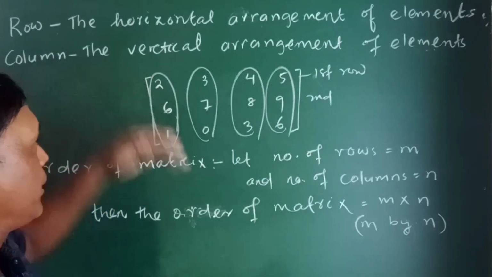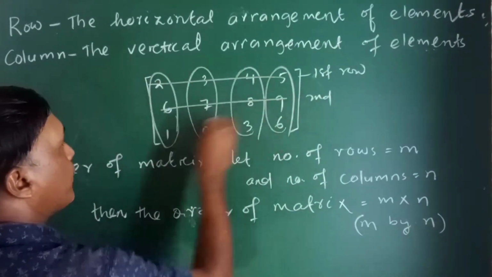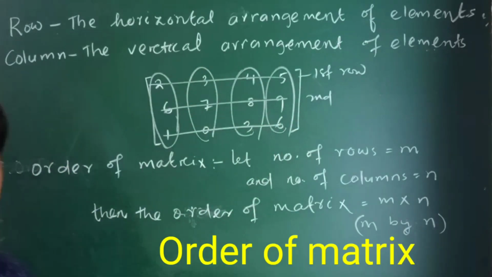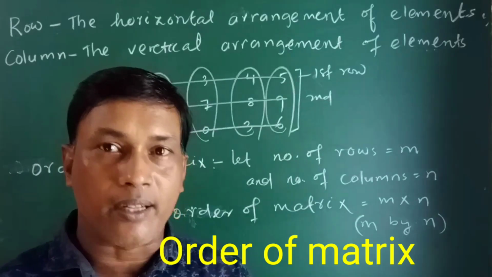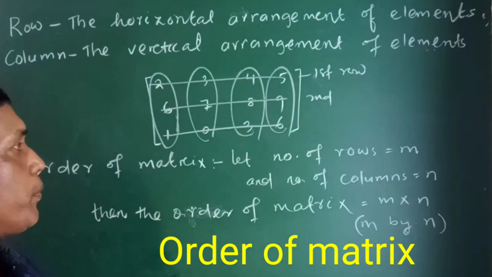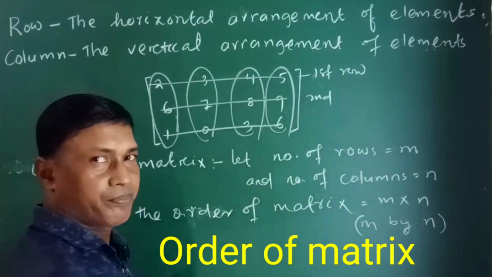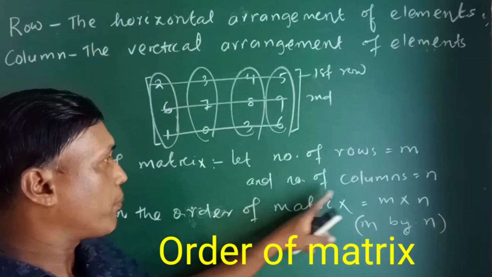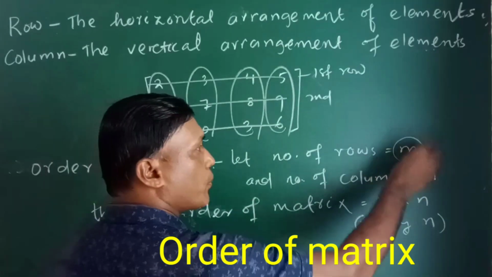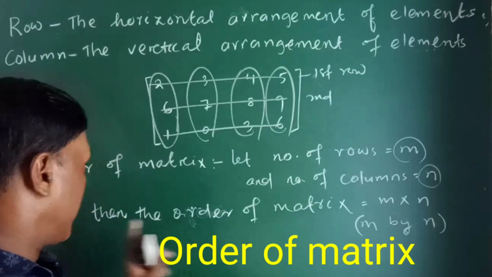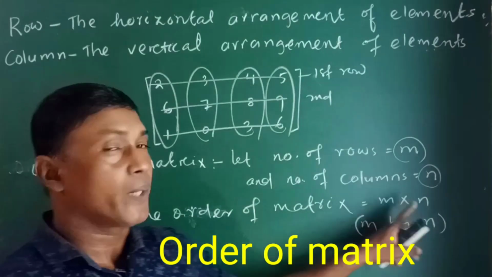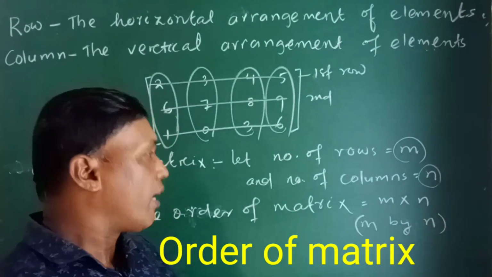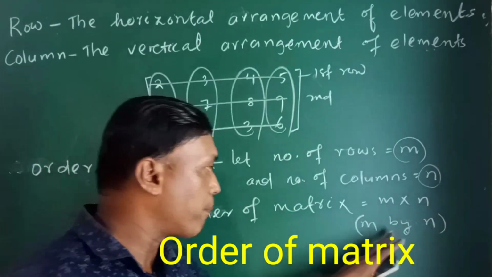ये matrix में 3 rows. Look at here, these are 3 rows and 4 columns. Now the order of a matrix is very important. What is the order of a matrix? Suppose there are m rows in a matrix and the number of columns is n. Suppose m is the number of rows and n is the number of columns. Then the order of the matrix is m into n. Order of matrix is m into n, m cross n, and this is also read as m by n.